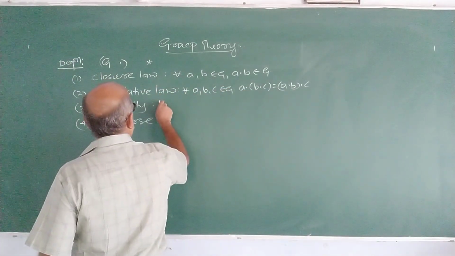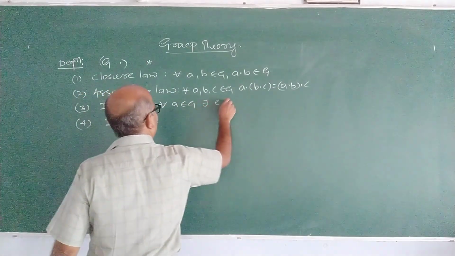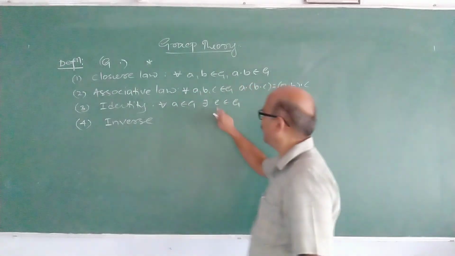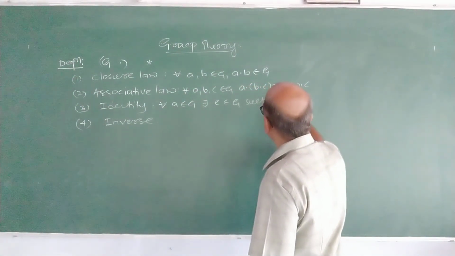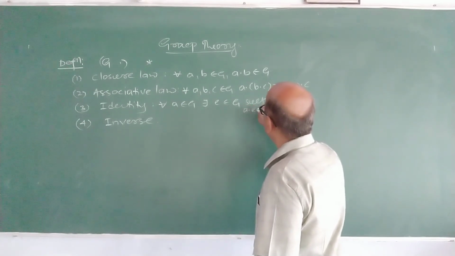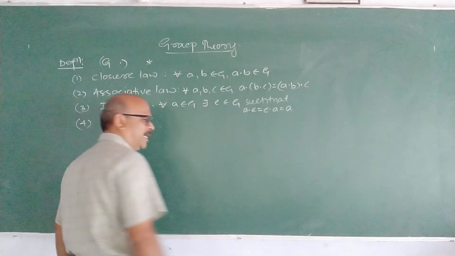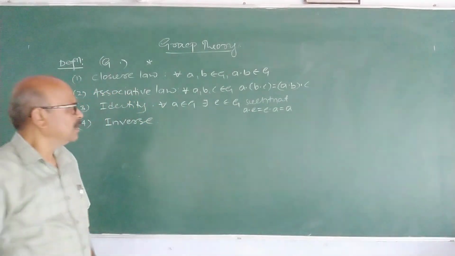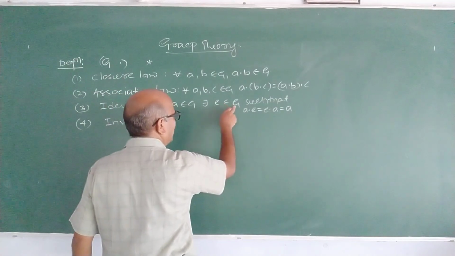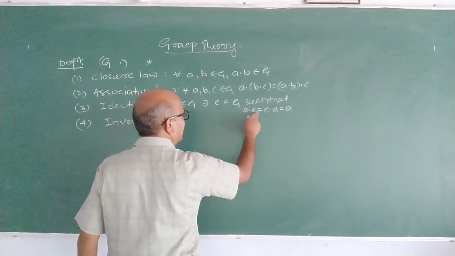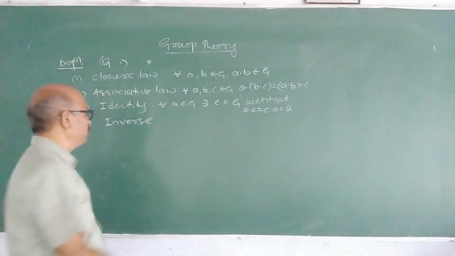Identity. For all a belongs to G, there should exist e belongs to G, called the identity of the group, such that a dot e equals e dot a, which must be equal to a. e is called the identity. If such an element e exists in G and it satisfies this, we say that identity exists and belongs to G.